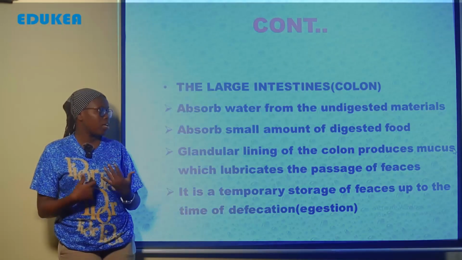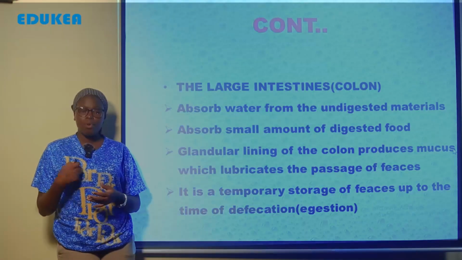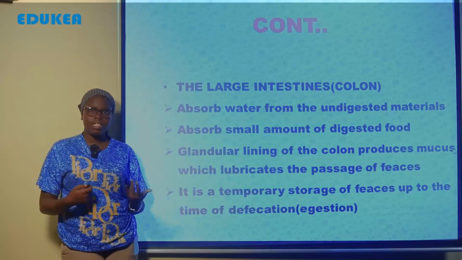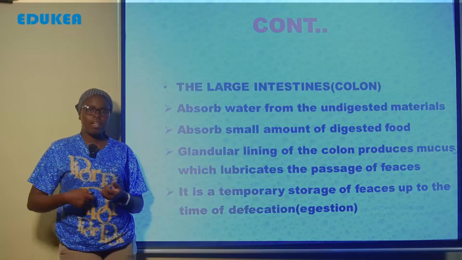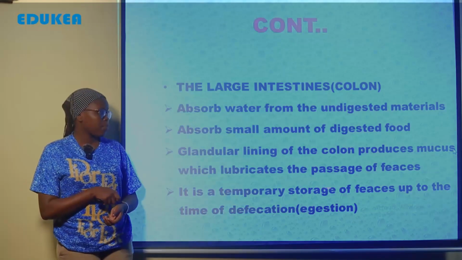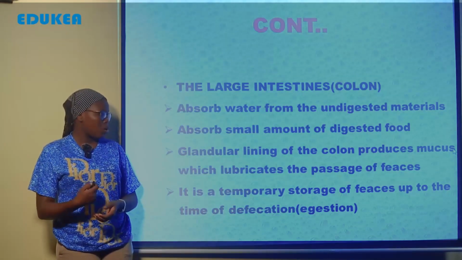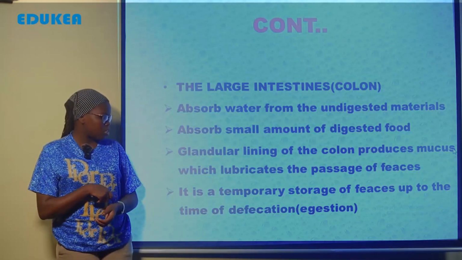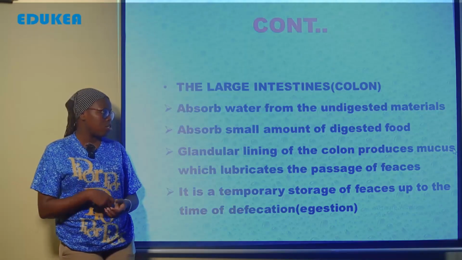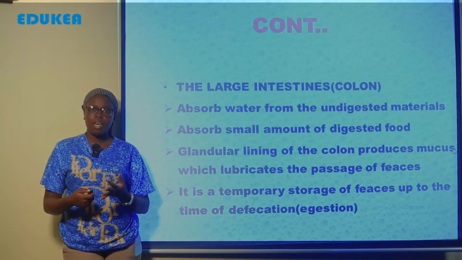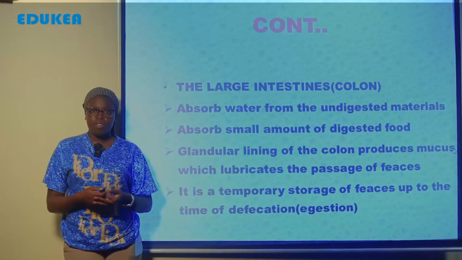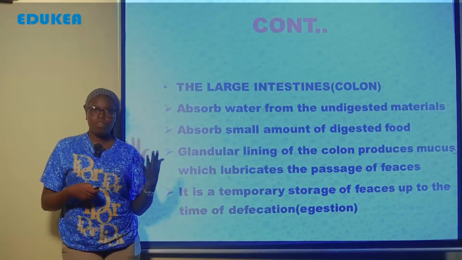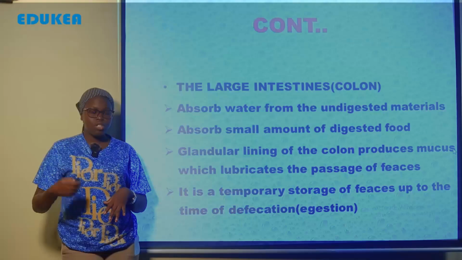Also, it is the temporary storage of the feces until the time of defecation, when it will open and the defecation process will take place. And this is an example of the colon of the large intestine. Here is where you get the colon, and this is the anus.